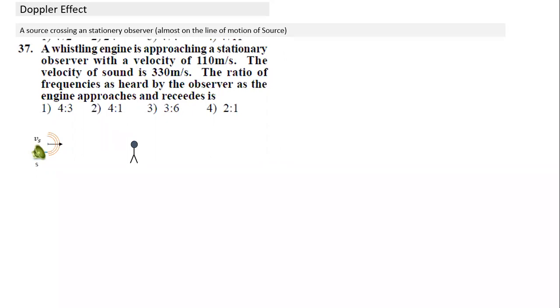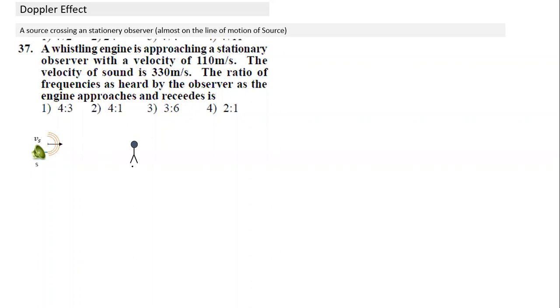So this is how it is, it's an engine. Something is approaching, and what is the speed here? The Vs is given as 110 meters per second. And this is where the observer is. What we are assuming here is that the observer is almost on the line of motion of the source, very close to it. So the first case will appear like this.